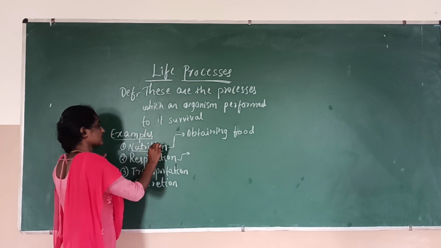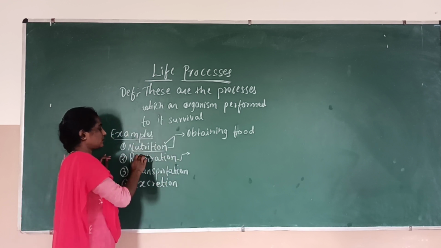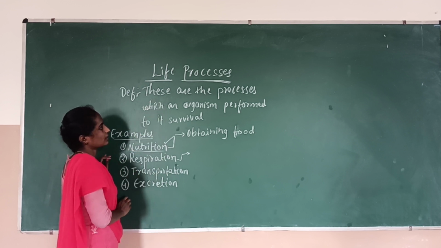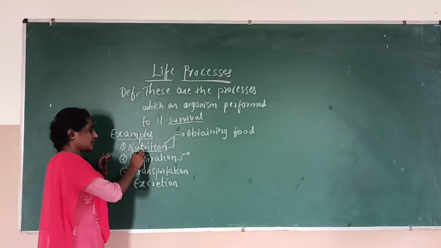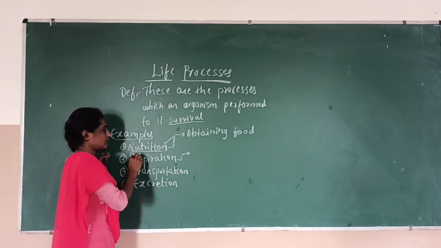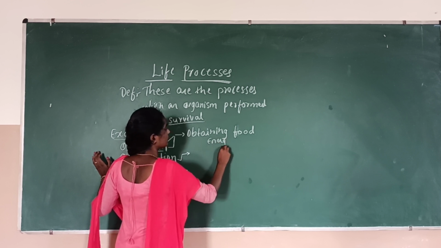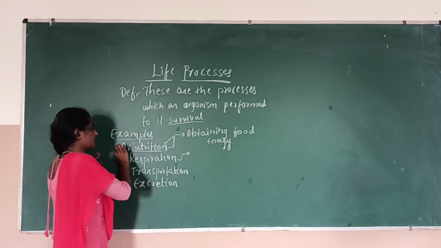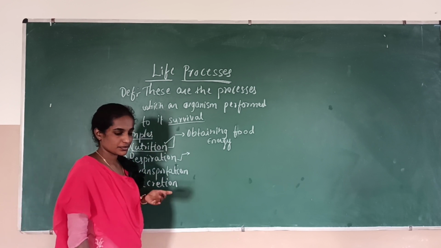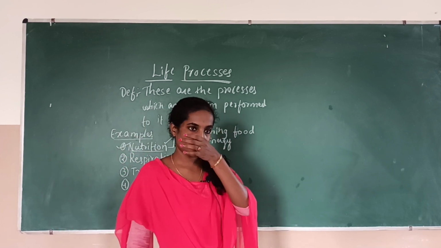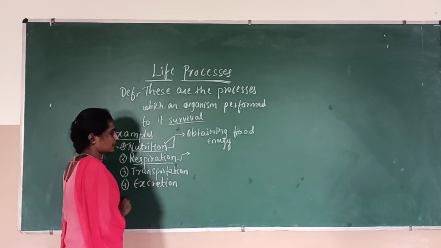Here the question will arise, why do we need nutrition? As I mentioned, nutrition as a life process is performed by organisms for their survival. Nutrition is needed for what purpose? It is used to get energy. To get the energy, all living things need nutrition. In the nutrition topic, we will study the different types or modes of nutrition in plants as well as in animals.